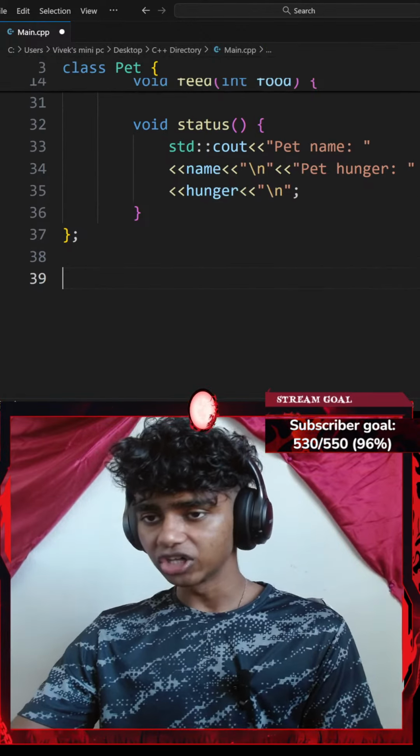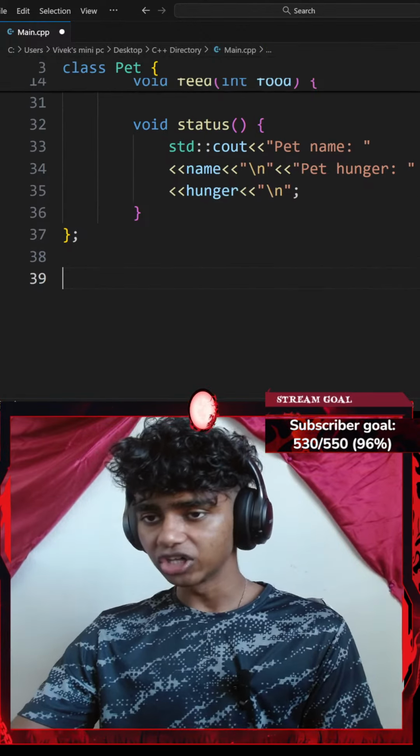Okay, and then feed it multiple times using a loop so we can see hunger decrease. So maybe inside of my food method, I could go with a while loop. Honestly, let me go ahead and copy this part. Okay, let's go ahead and add a while loop. So while, a pair of parentheses, let's say while my hunger variable is, I don't know, maybe greater than 0, I'm gonna do something. I'll go with a pair of curly braces, and then add a standard console output with an insertion operator. Honestly, I don't think I want to add a console output. I might go with this loop question next.